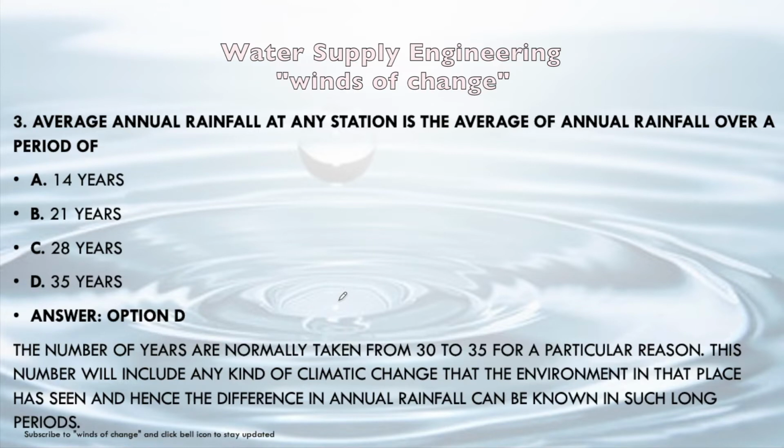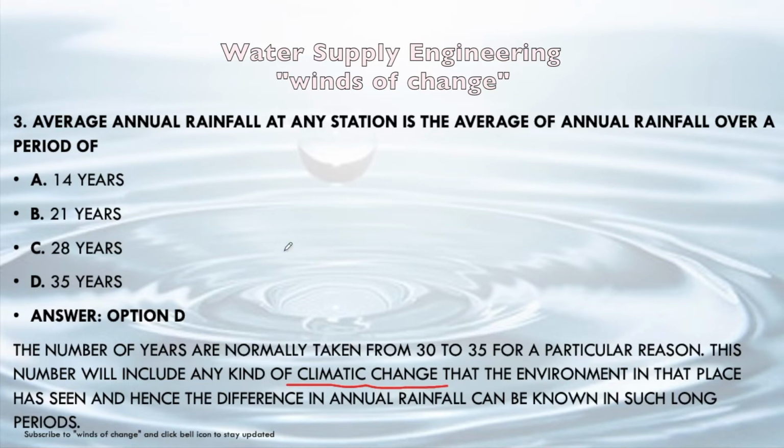The number of years is normally taken from 30 to 35 for a particular reason. This number will include any kind of climatic change that the environment in that place has seen, and hence the difference in annual rainfall can be known over such a long period. So we incorporate the climatic change by taking this many years to determine the average annual rainfall.